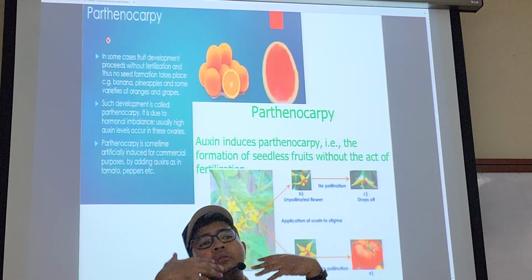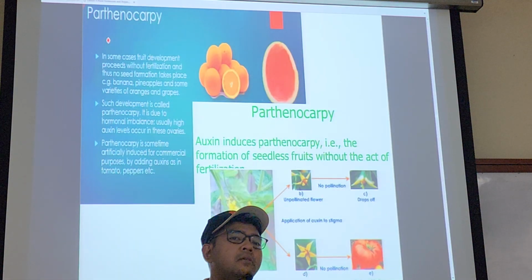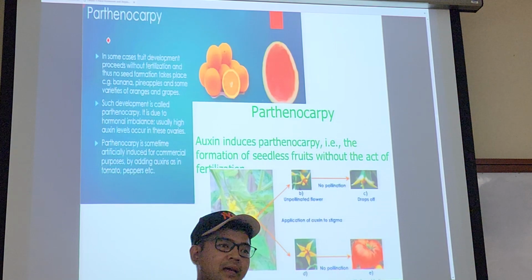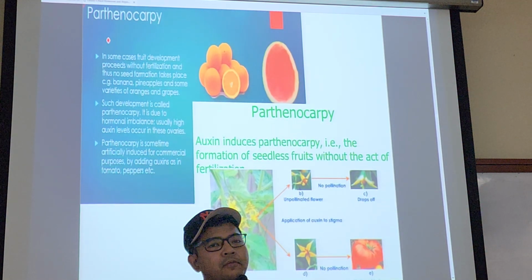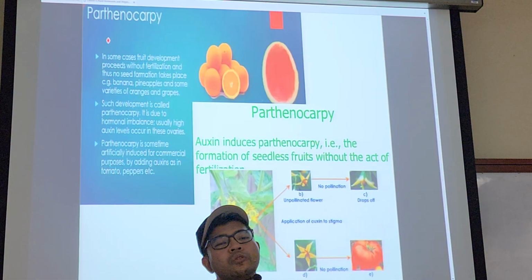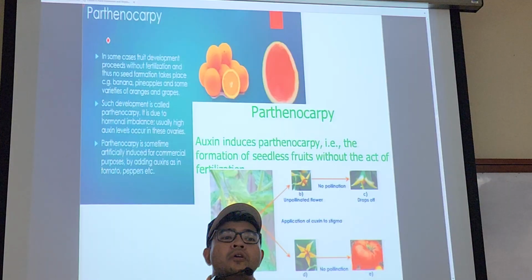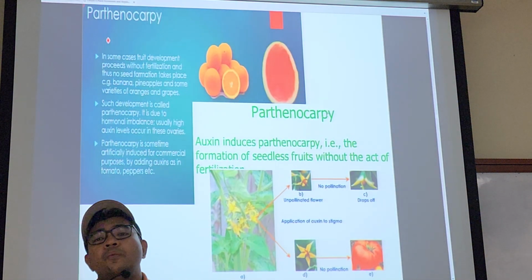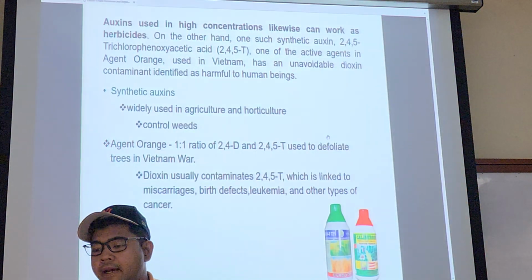So they wanted to grow in the glass house. But the problem with the glass house is, how do you invite only the beneficial insects? That's not happening. So they use the power of auxin and gibberellic acid to obtain the fruit formation without fertilization. So thank you to auxin, right?